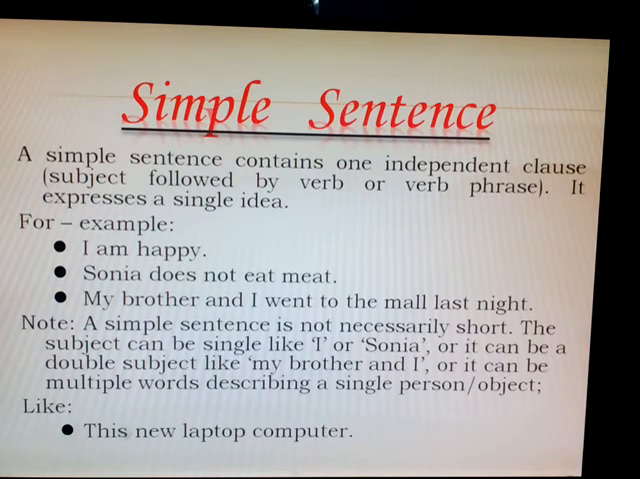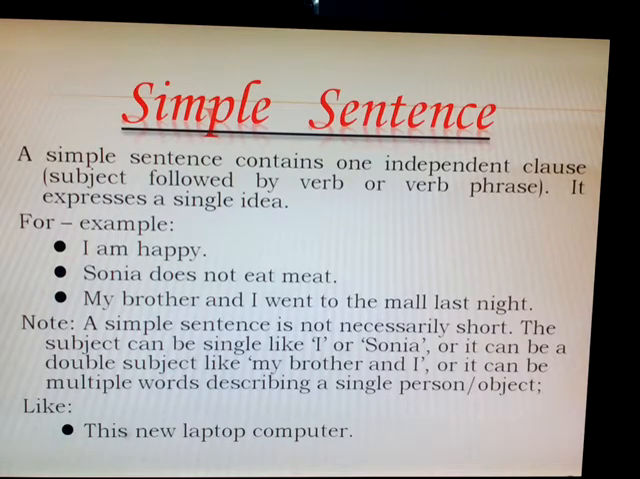What a simple sentence is basically. A simple sentence contains one independent clause. Now remember that in brackets I have written for you what an independent clause is. A subject followed by a verb or verb phrase. What is an independent clause? A subject that is followed by a verb or verb phrase. So we say a simple sentence contains one independent clause. It expresses a single idea. Only a single idea is expressed. Therefore, we call this type of sentence a simple sentence.